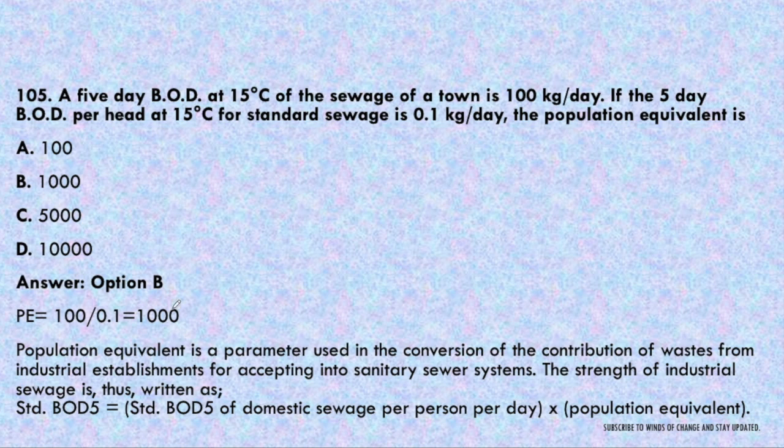And what is the population equivalent? Population equivalent is a parameter used in the conversion of the contribution of the waste from the industrial establishment for accepting into sanitary sewer system. The strength of industrial sewage is thus written as BOD5 equal to standard BOD5 of domestic sewage per person per day into population equivalent. Okay, so this is the definition of population equivalent. This is also very important. We have to memorize it. Very frequent questions are being asked from this topic.